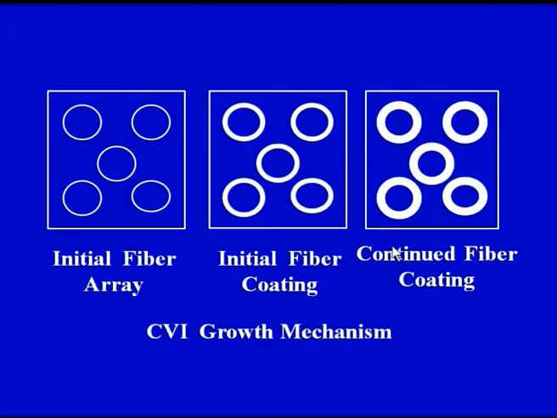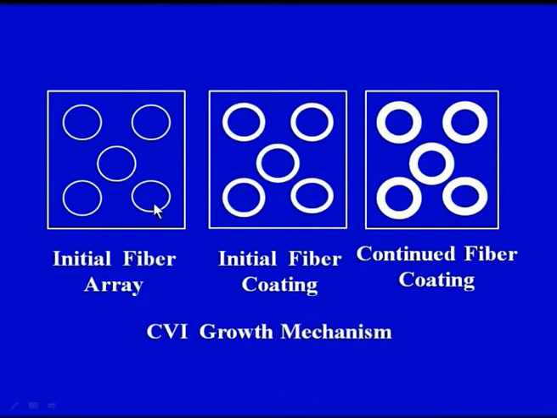Now, here you can see the CVI growth mechanism, where individual fibers are shown. You can see this is the porous preform, these are the fibers 1, 2, 3, this is the 4th one, 5th. So, we have different fibers, and this particular section is porous.